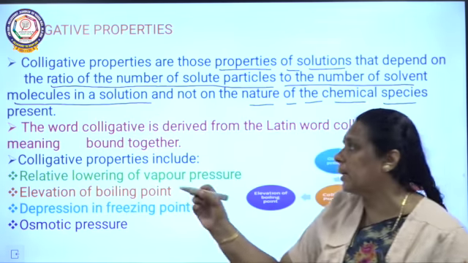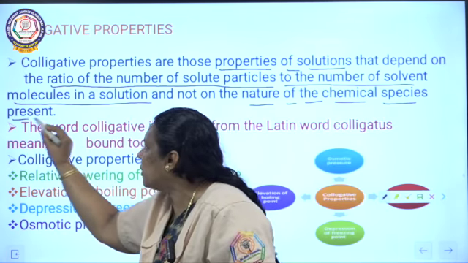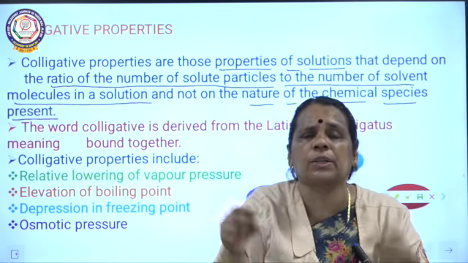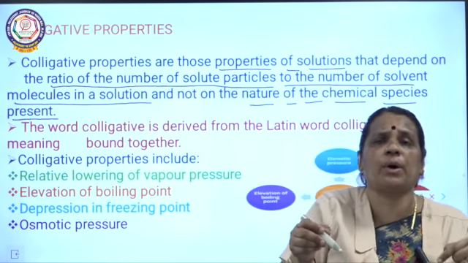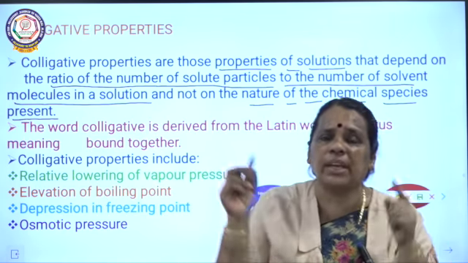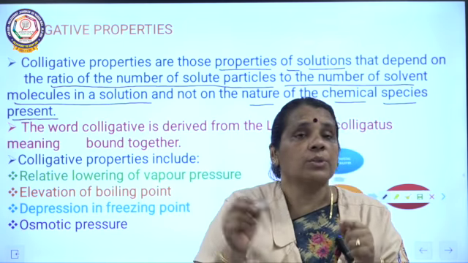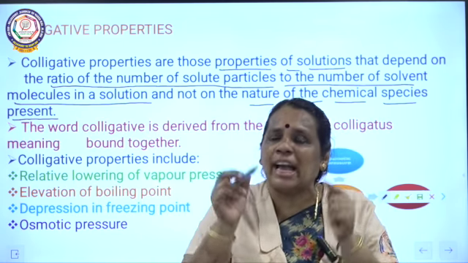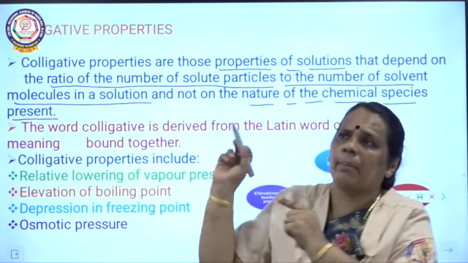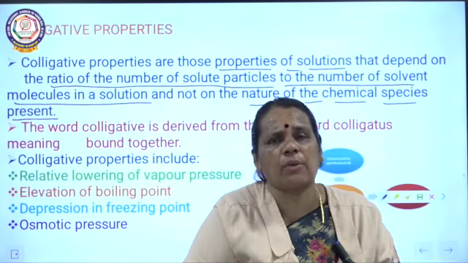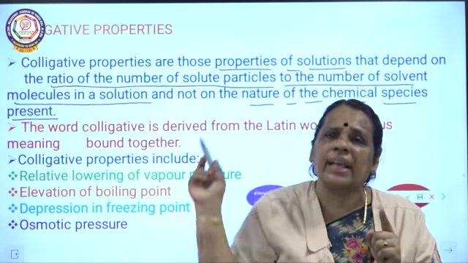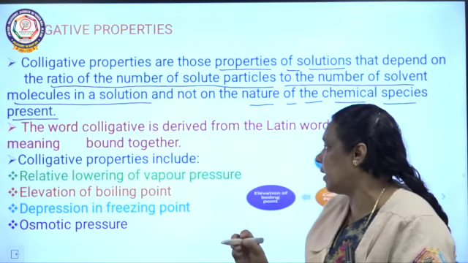It does not talk about the nature of the substance, only about the ratio of the number of solute particles to the number of solvent molecules.